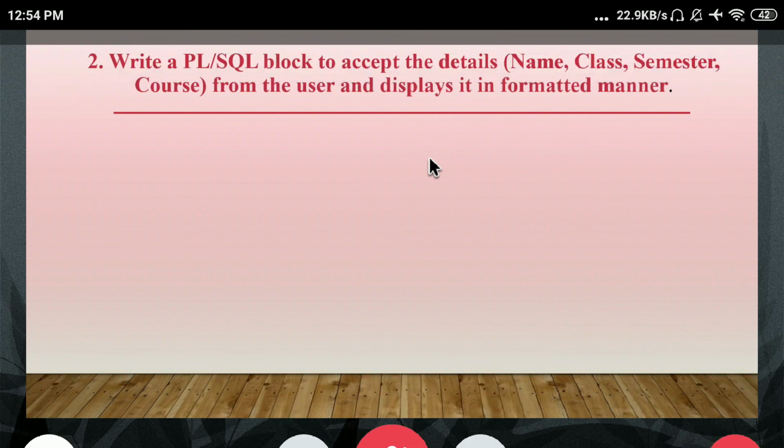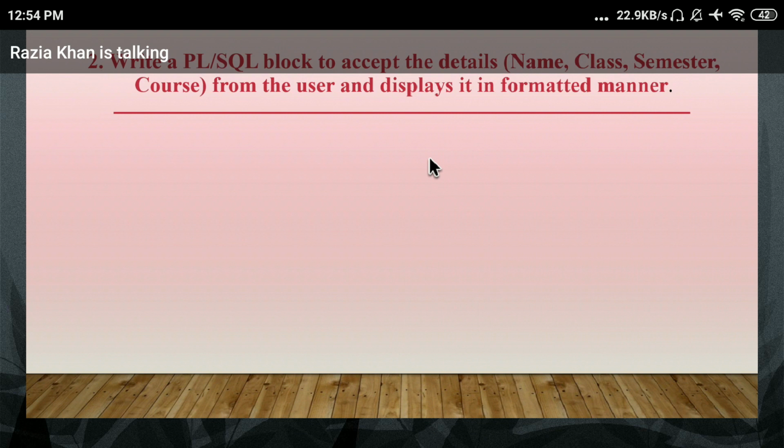The question is the same: write the PL/SQL block. The difference is that in the first question you just display the output in the required format. But in this question, you have to accept the details: name, class, semester, course. All these details you have to accept from the user and display in that format.